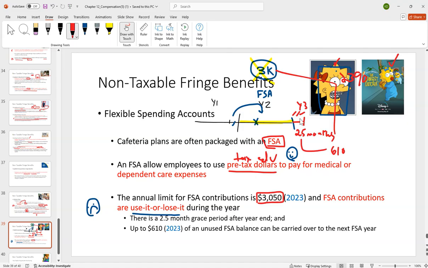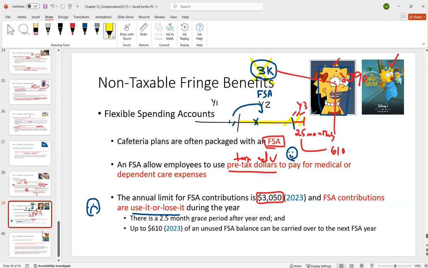In these kind of situations, when you're pushing up against that sort of deadline, use it or lose it, you would just go buy things like over-the-counter medication. There are various things that you can get with an FSA, like contact lens solution potentially. But a lot of times these things happen where it's just like, I have this money, I got to burn it, it's use it or lose it.